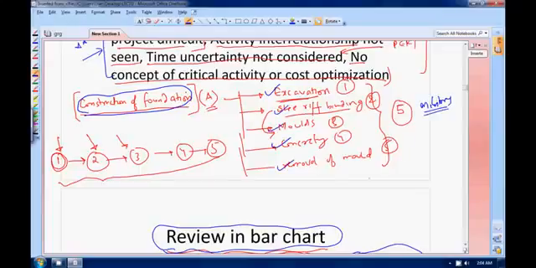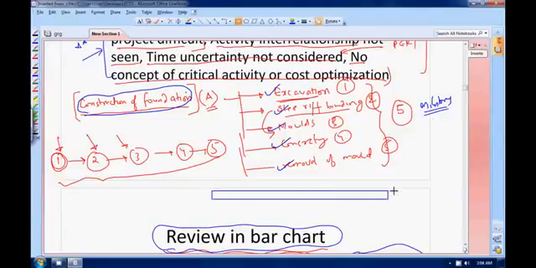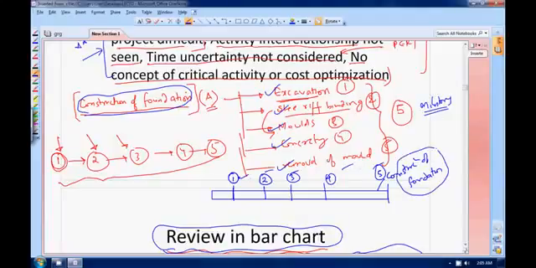So what I will do here is, suppose I am representing my construction of foundation activity like this. This blue one is my construction of foundation. Somewhere here I am saying it is 1, 2, that is your steel bonding, third is your molding, fourth is your concreting, and fifth is finally your removal of molds. So here these 1, 2, 3 are your individual milestones in this complete activity.